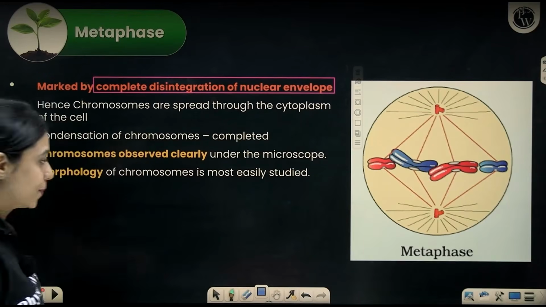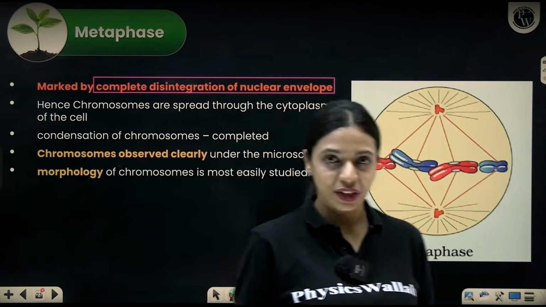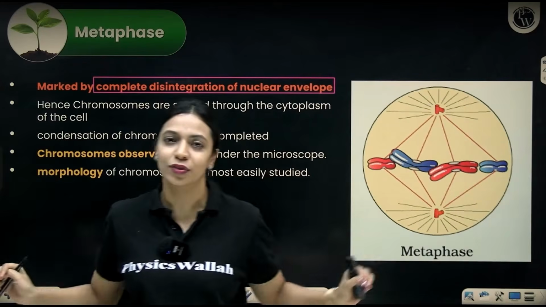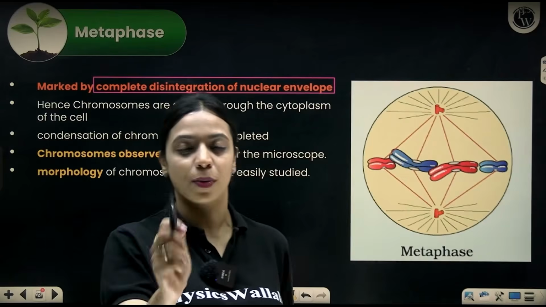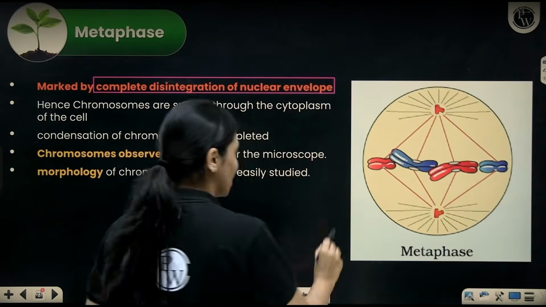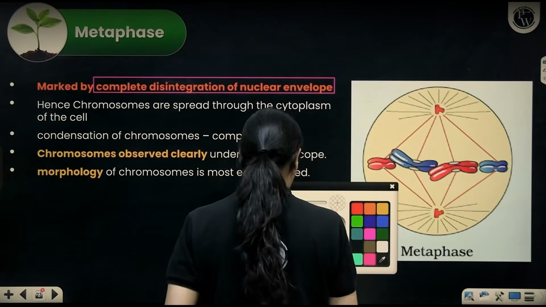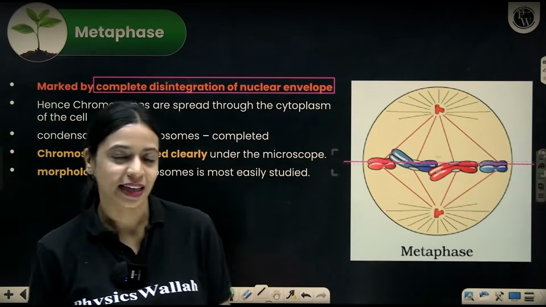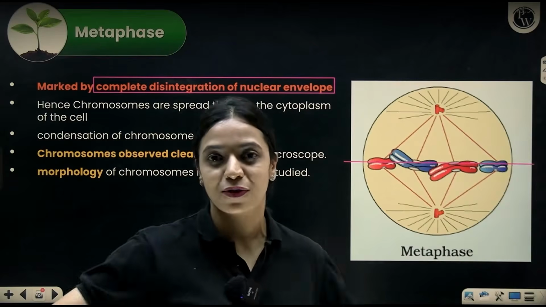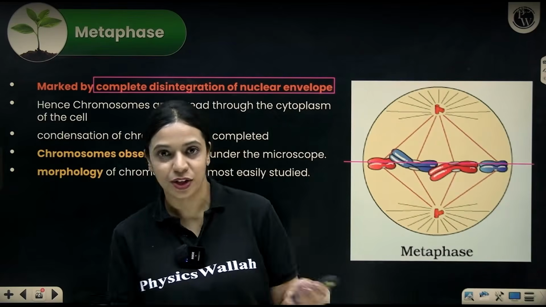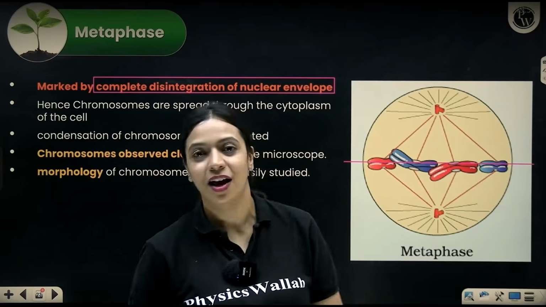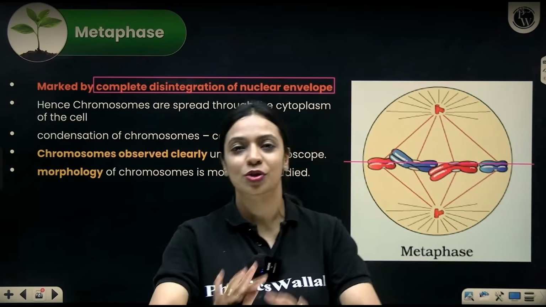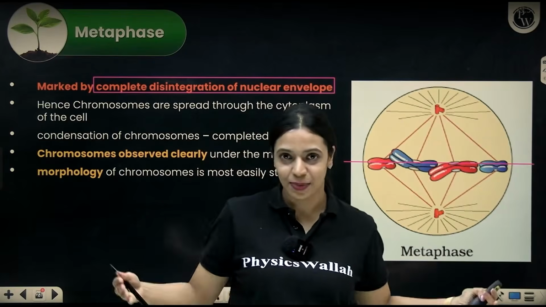In this phase, since there is no nuclear envelope, all of the DNA, which is now in the form of chromosomes, will come and align at the center of the cell, like somebody has asked them to form a line in the assembly. All of them will come and align at the center. Another thing I want to mention: it's not like the chromosomes are swimming freely in the cytoplasm and go and join there. They're literally pushed. There are many motor proteins inside the cell that literally push these chromosomes and make sure they go and align themselves at the center.